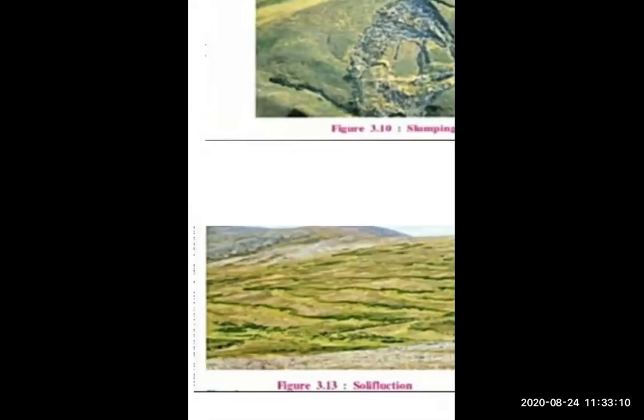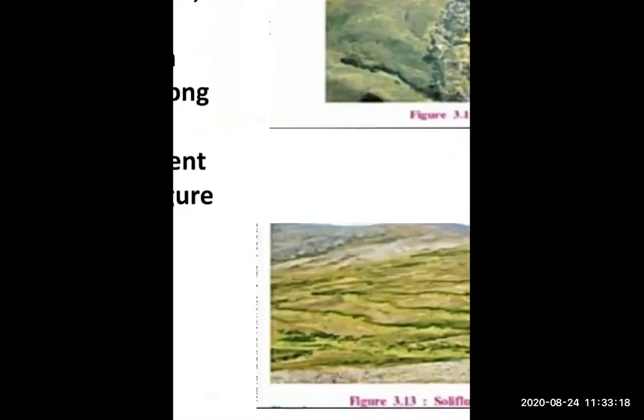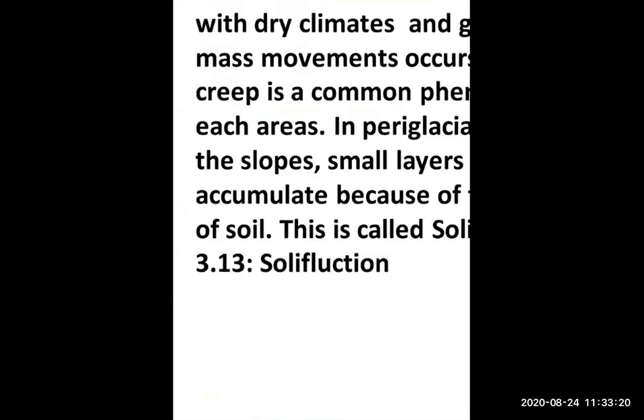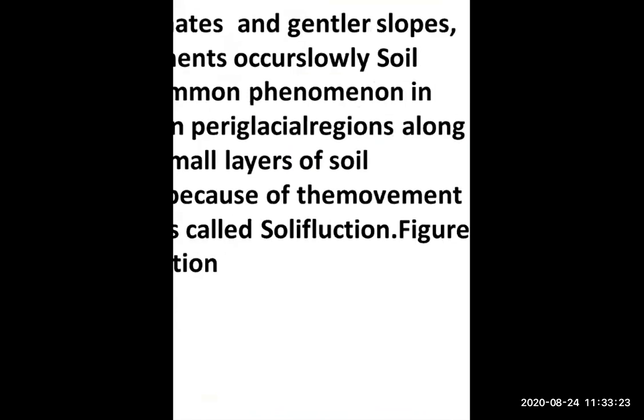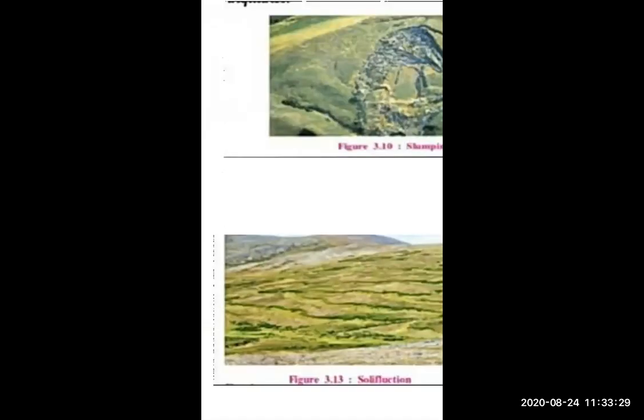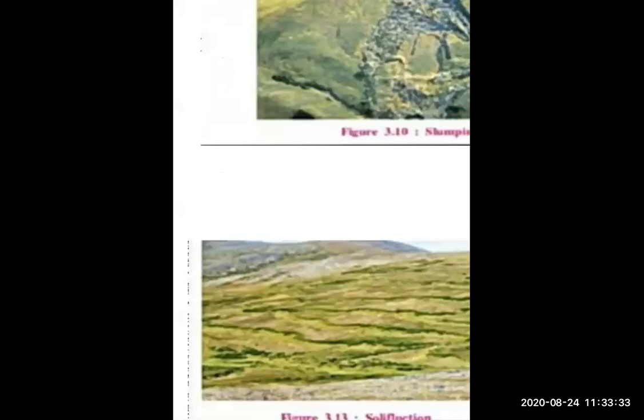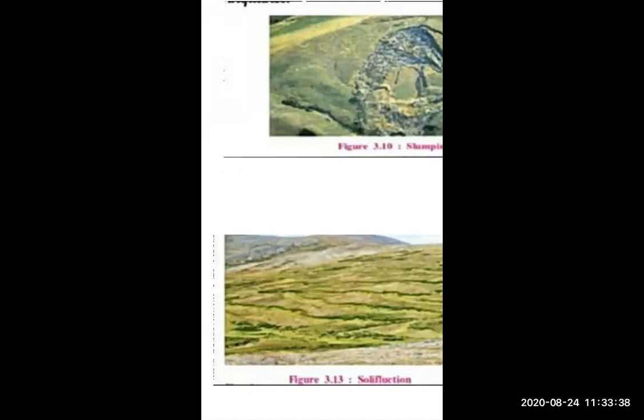As I told you, when rocks and soils accumulate on the slope, they form a small layer of soil. Look at this, it collected a small layer of soil. Whenever rocks accumulate a small layer of soil, it is called solifluction.